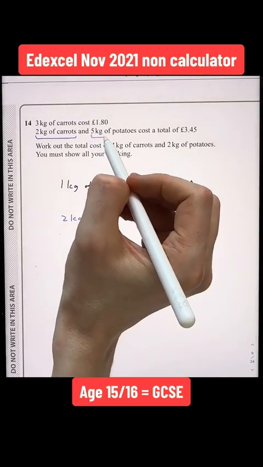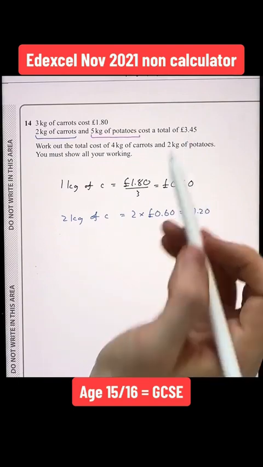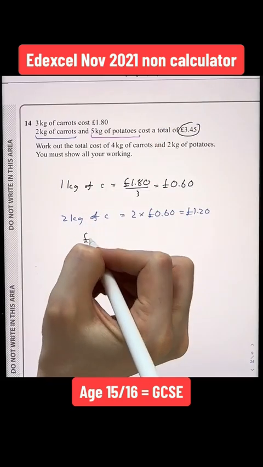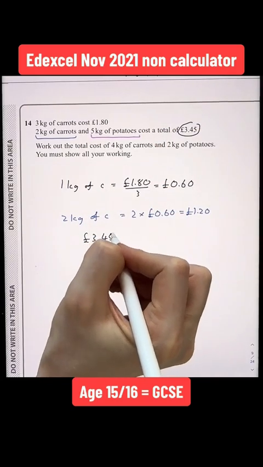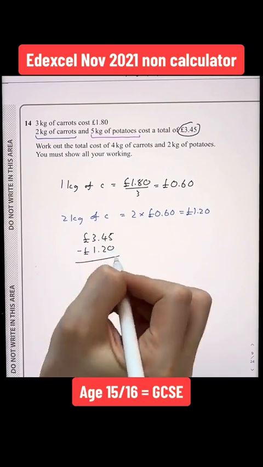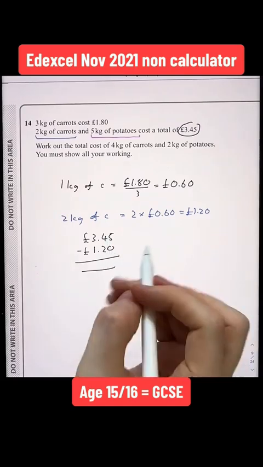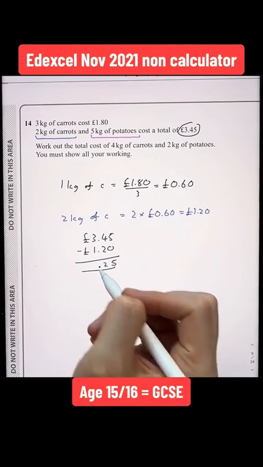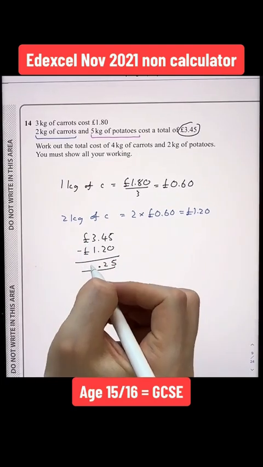To work out the price of the 5 kilograms of potatoes, I can take the total, which in this case was £3.45, and subtract the price of my 2 kilograms of carrots, which I worked out to be £1.20. Always starting on the right, 5 take away 0 gives us 5, 4 take away 2 gives us 2, always keep the decimal point fixed, and 3 take away 1 gives you 2.